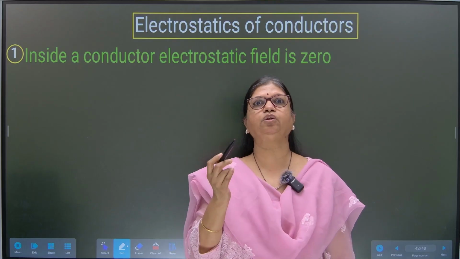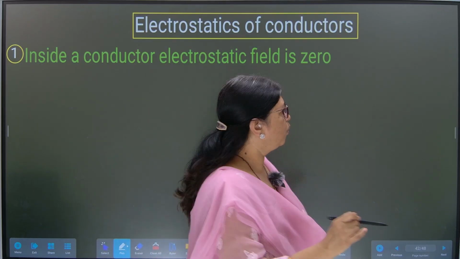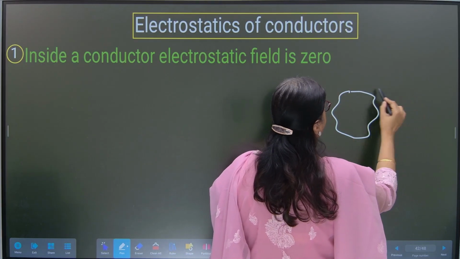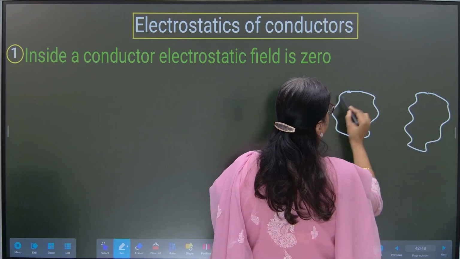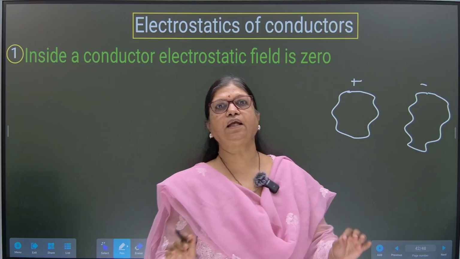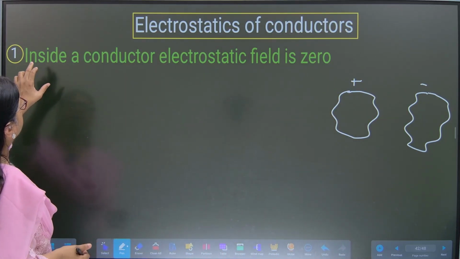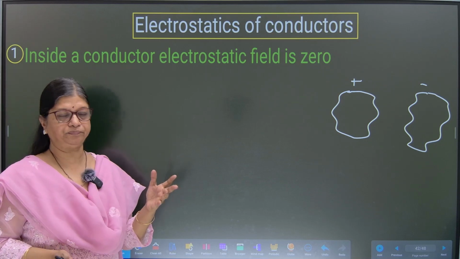So before going to the topic of capacitor, we must understand what are conductors. These are irregular shaped conductors. Together they can form a capacitor. So first let us talk about inside a conductor, electrostatic field is zero.